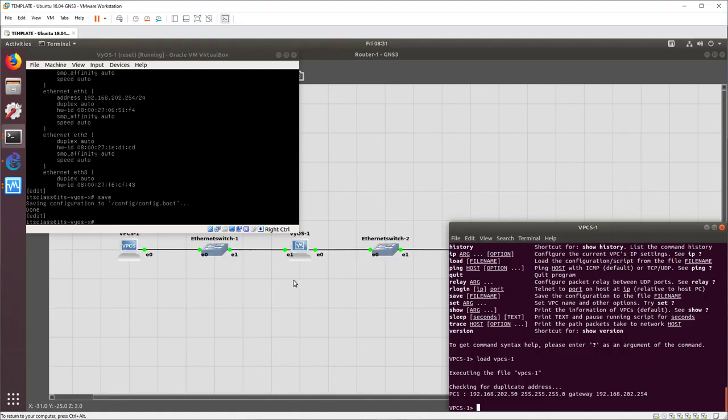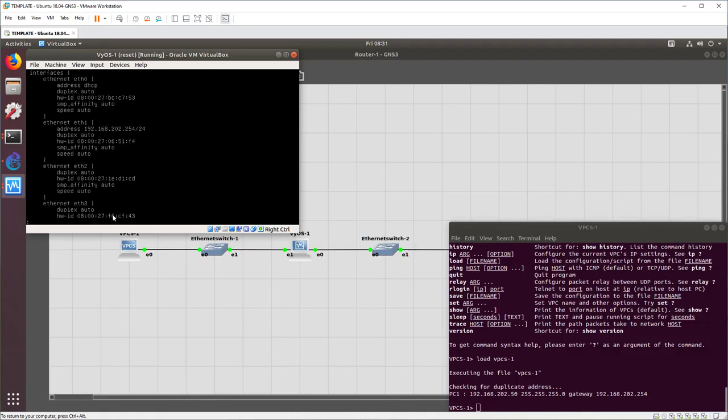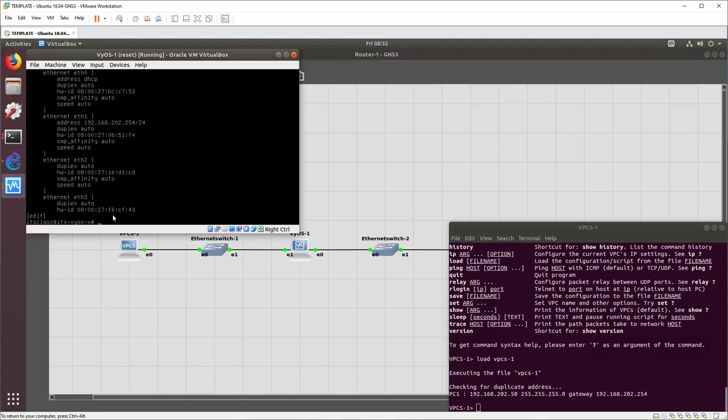All right, so let's move on and have a look at the other side of the router. So we'll go back to VyOS 1. And earlier we talked about ETH0 and how it was going to need some changes. If we do a show command, we can see here that ETH0 is already set up, but it's not set up in a way that we need. By looking at our diagram, you can see that ETH0 will be set up as 192.168.103.125. But right now it's set up for DHCP.